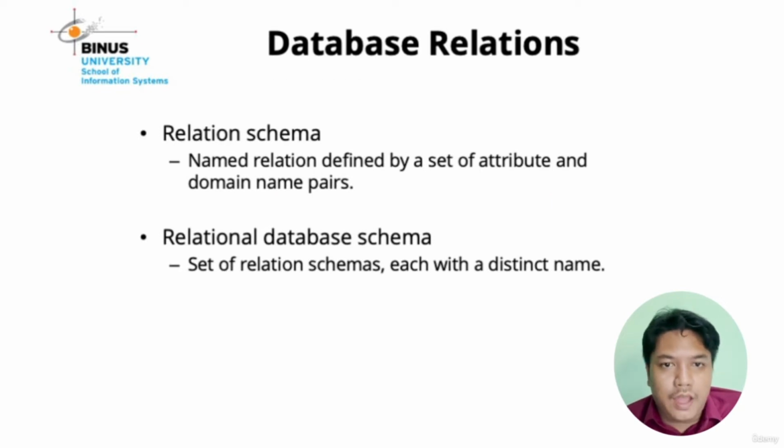Okay, slide 10 about database relation. What is the meaning of relation schema? Relation schema is a named relation defined by a set of attribute and domain name pairs. And what is a relational database schema? It is a set of relation schemas, each with a distinct name. So the names of relation schemas in the relational database schema must be different from one another.